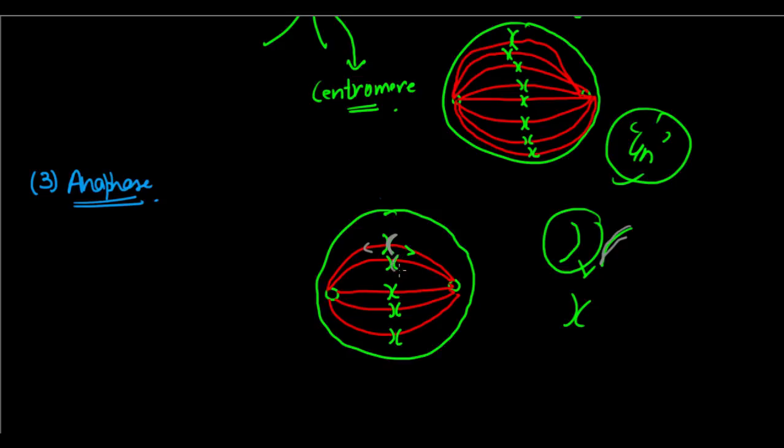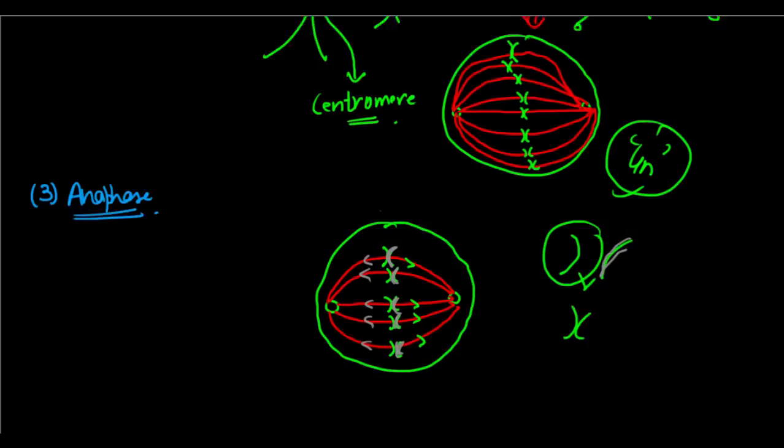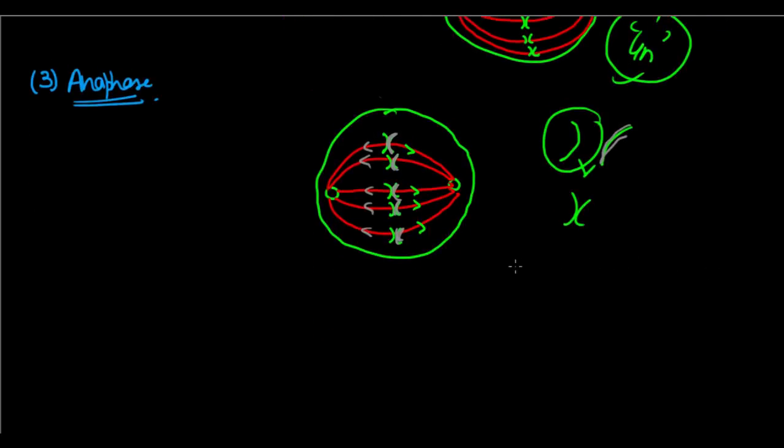Same goes for all the other chromosomes, right? They are being pulled by their respective spindle fibers. They are pulling it here, here, here, and here. And the yellow, you can see that this one is being pulled here, this one is being pulled here, and this one is being pulled here. So basically, the chromosomes are being pulled to the two ends of the cell. That's what's happening in anaphase.